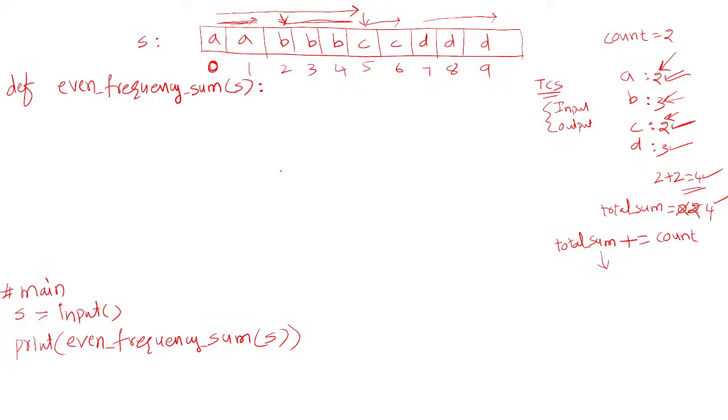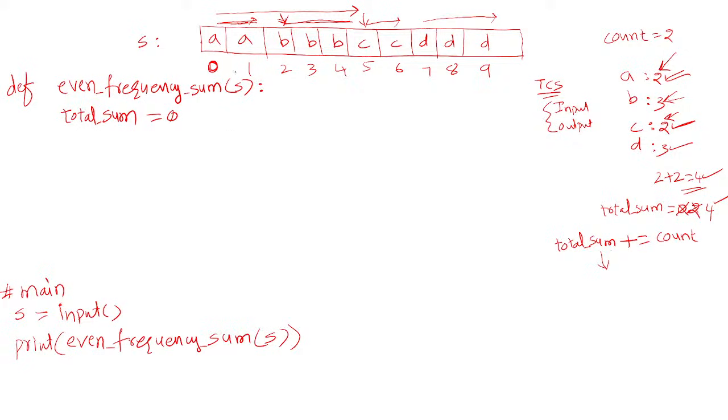So you define a variable called total_sum and initialize it. Initially the total sum will be 0.